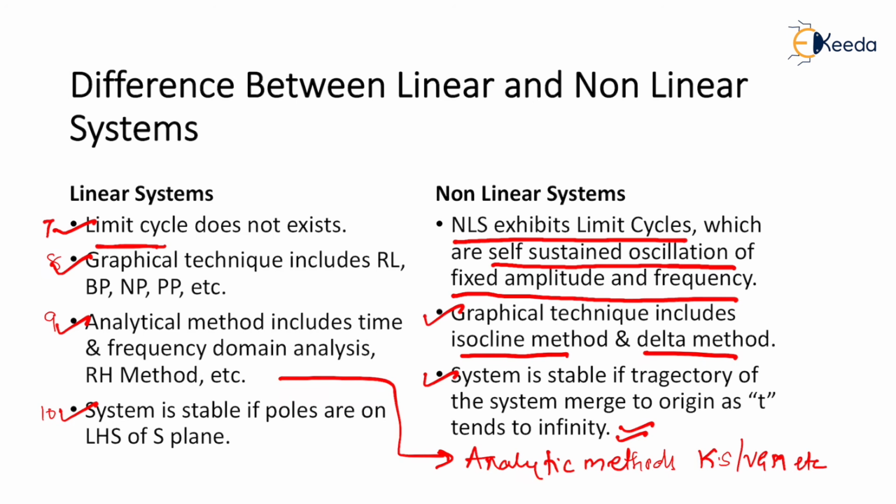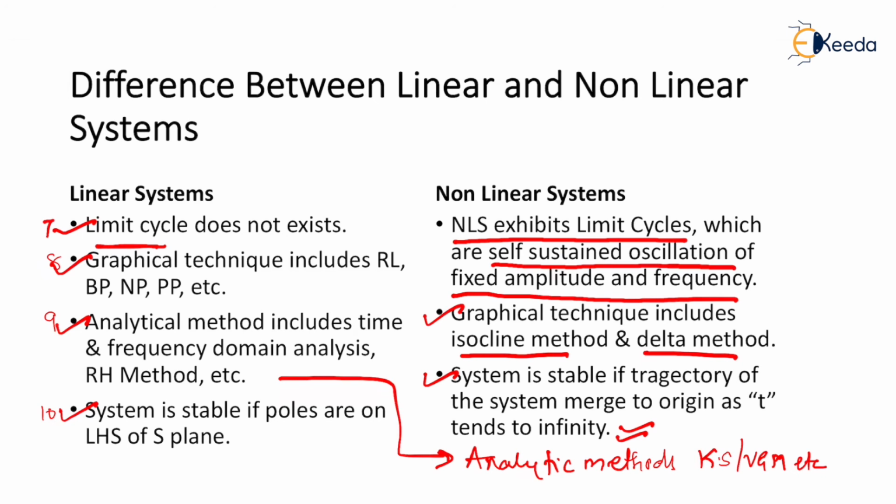So the 7th point was a quick review. The 7th point was limit cycle does not exist. In the case of nonlinear, it does exist. In the case of a linear system, graphical technique includes root locus, Bode plot, Nyquist plot, polar plot. In the case of nonlinear, graphical technique includes isocline method and delta method.